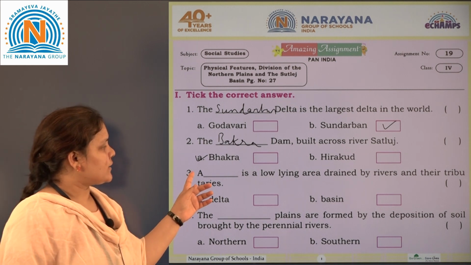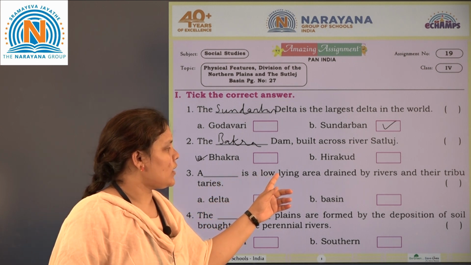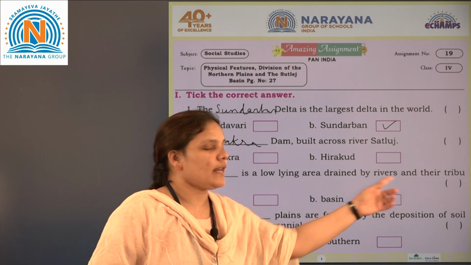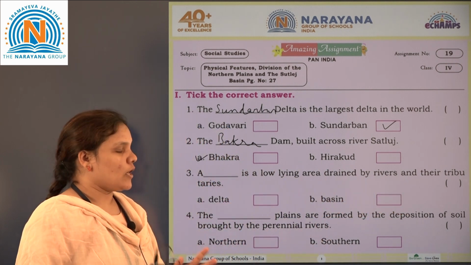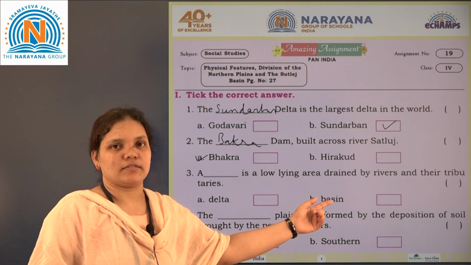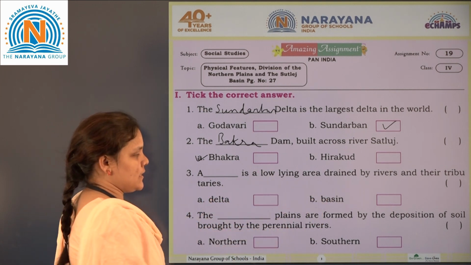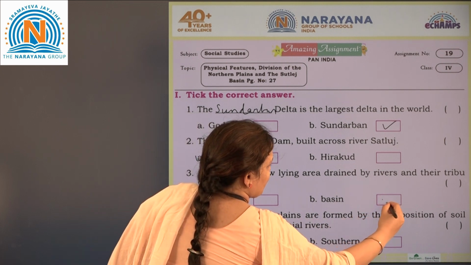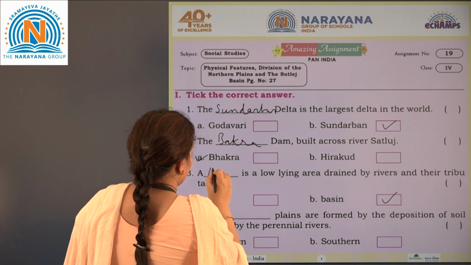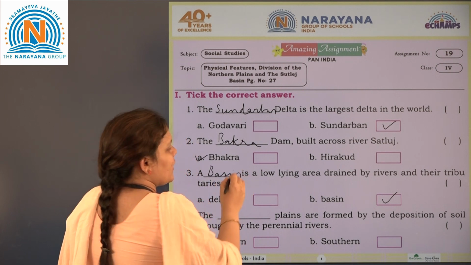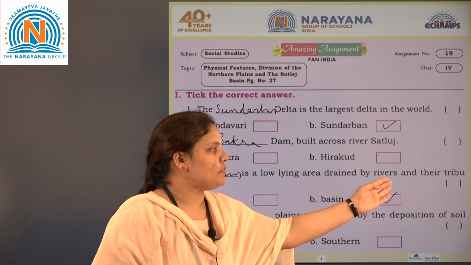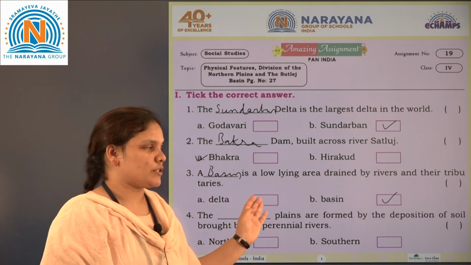Then third one, the dash is a low-lying area drained by rivers and their tributaries. The lowland, that is called delta or basin. So the correct answer is basin. A basin is a low-lying area drained by rivers and their tributaries.